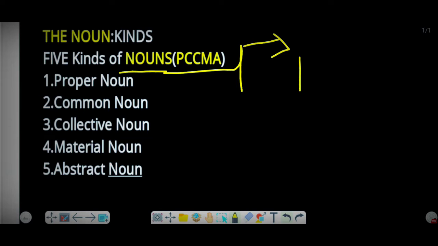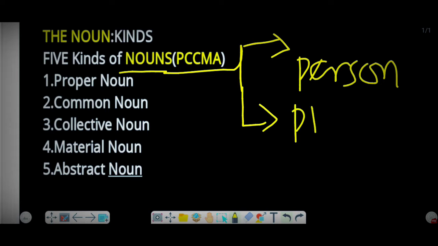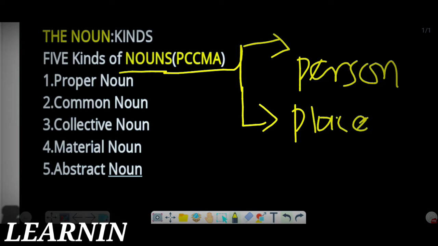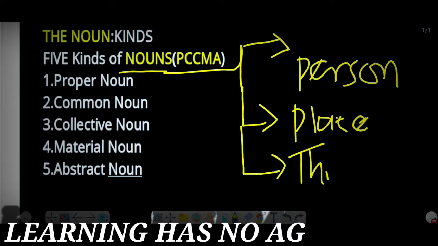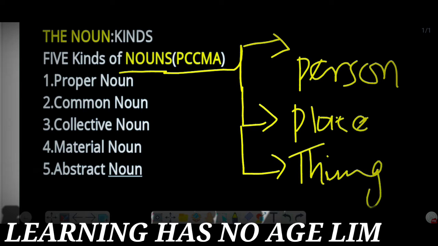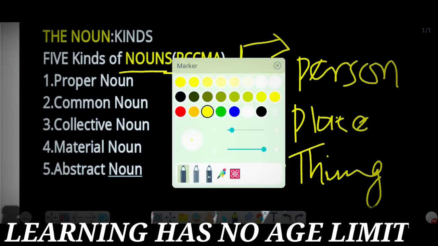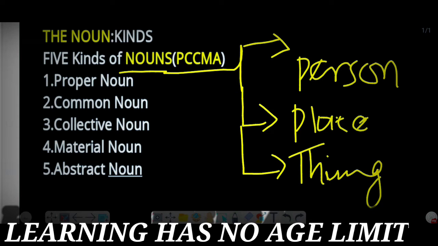Name of a person, then place, and thing. So, name of a person, place or a thing.